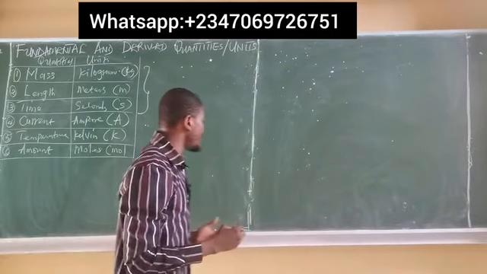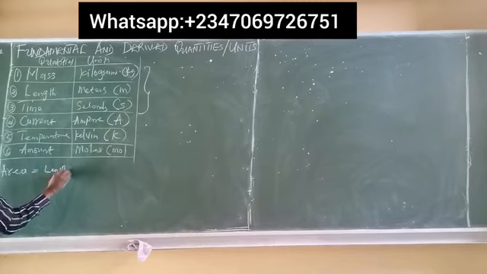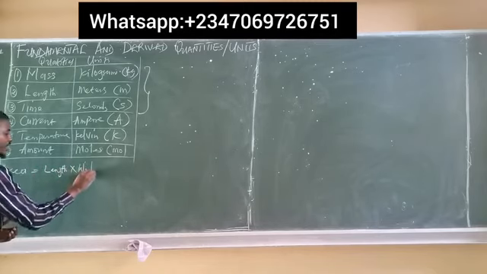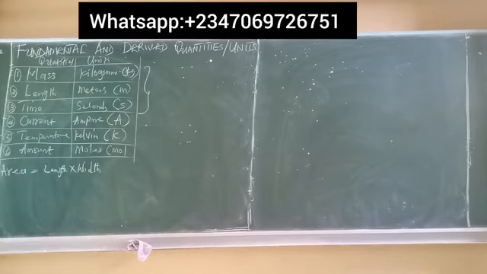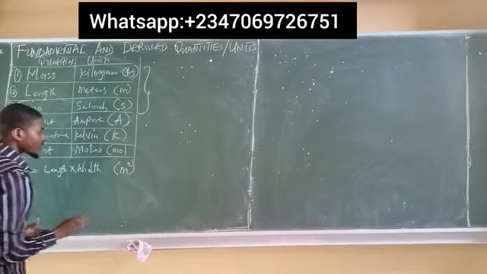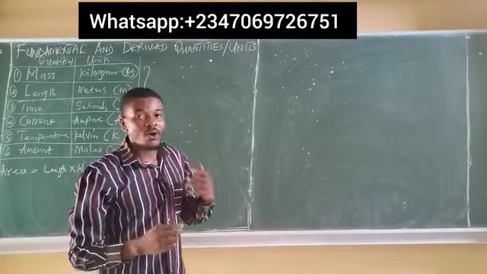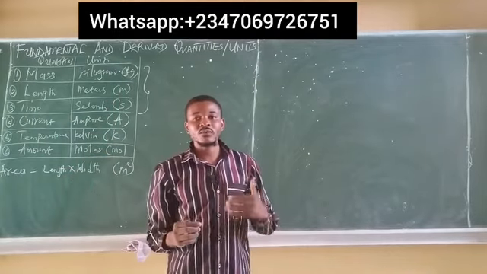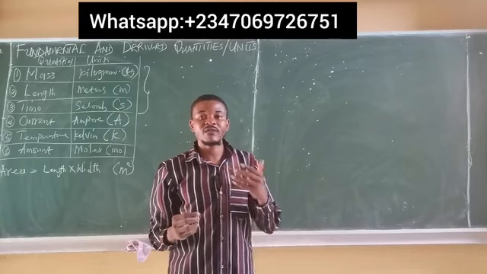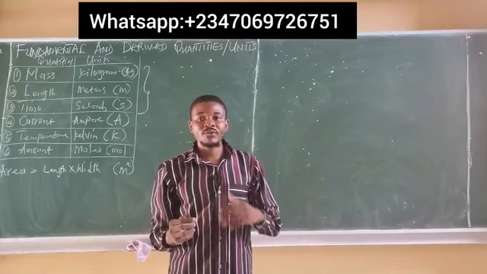For instance, let's talk about area. Area is simply defined as what? Length times width. The area of a body is defined as the length times the width, and the unit of area, of course, is meters squared. Now, take note, this is quite a shortcut to understand fundamental quantities. Always, the very best way to know if a quantity is a fundamental quantity or a derived quantity is from their unit. It's very easy with the units. From the unit, you can easily tell.